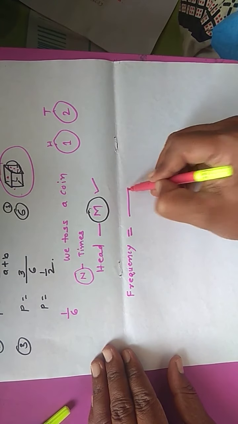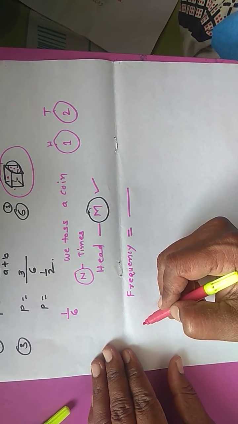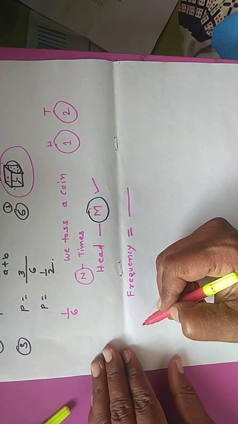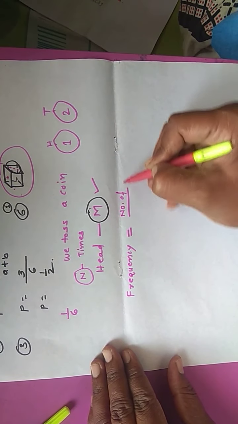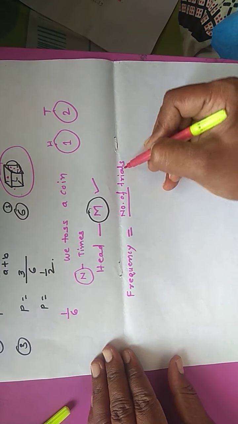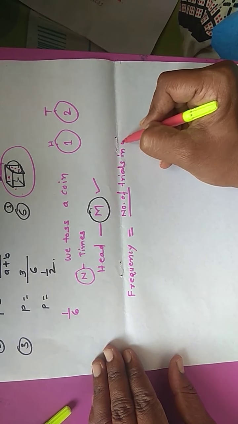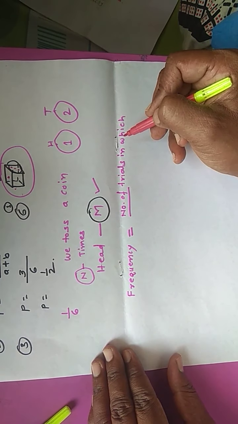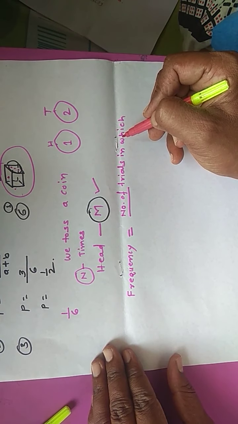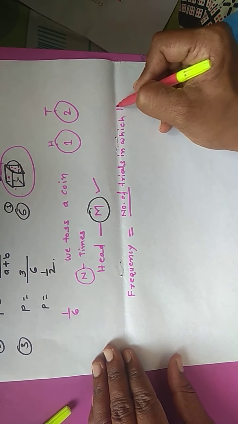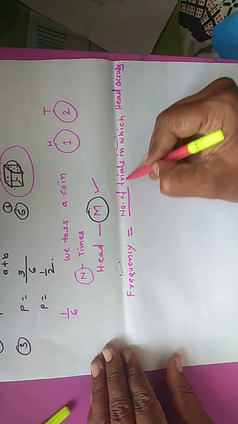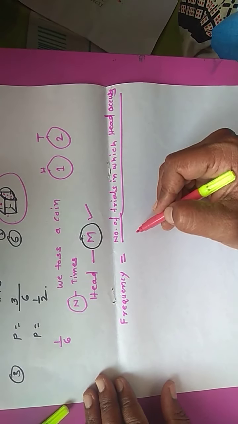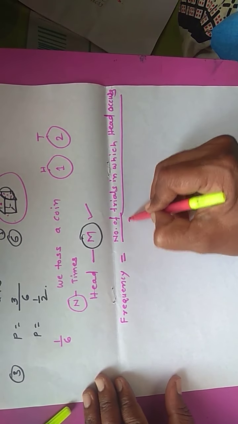Therefore, frequency can be written as the number of trials in which head occurs, divided by the total number of trials.